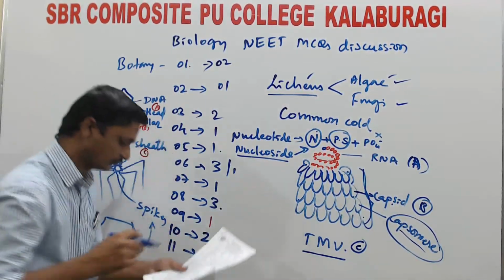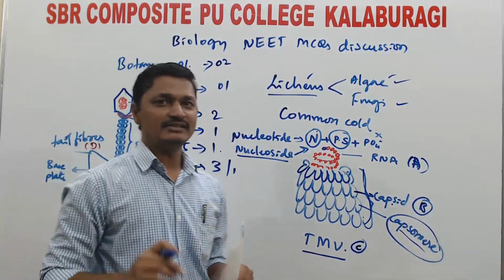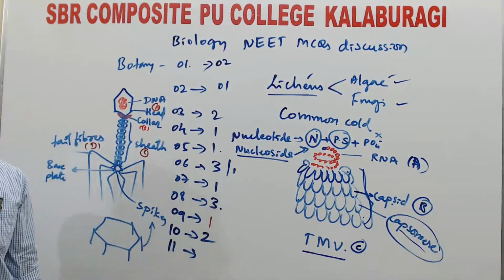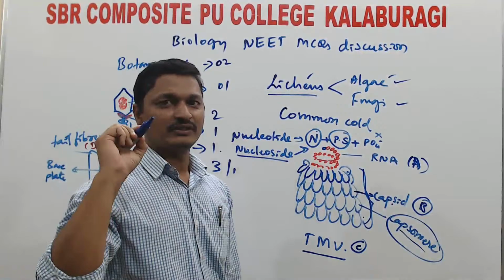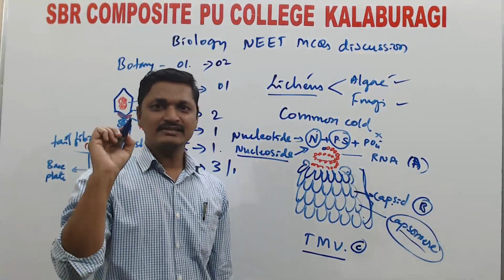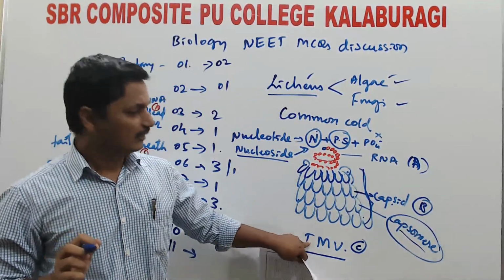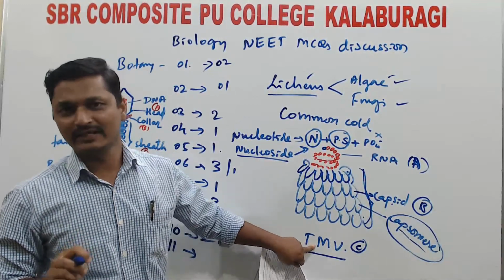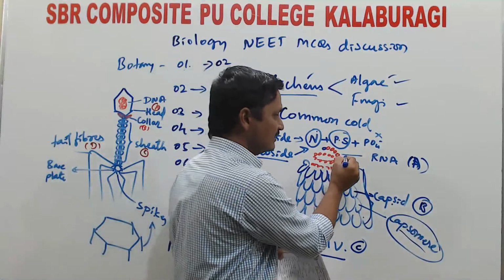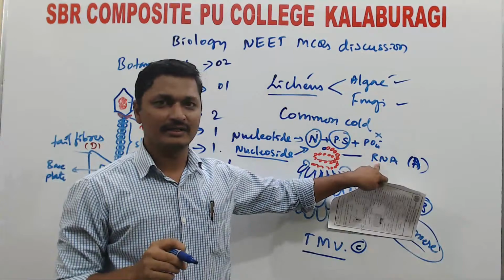Question number 11. The genome of a bacteriophage can be. Genome means genetic material. See here, this is a bacteriophage. They gave a concept about the genome of viruses. The viruses which infect plant cells, for example the tobacco plant, contain single-stranded RNA as genetic material.